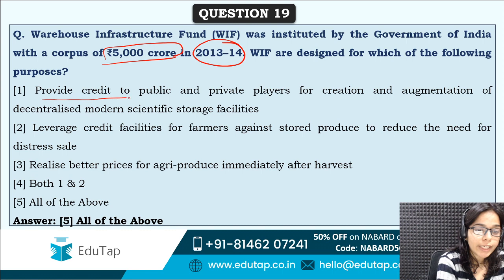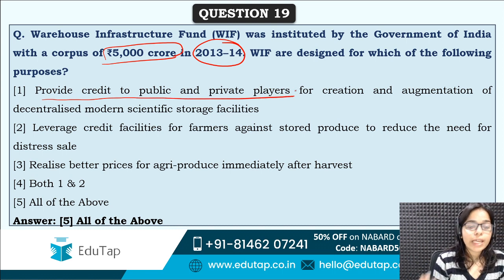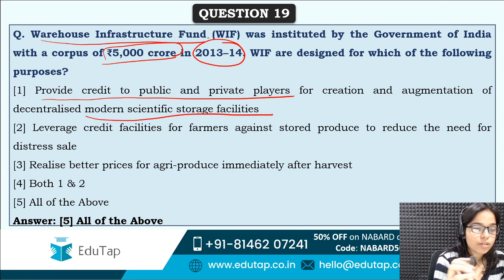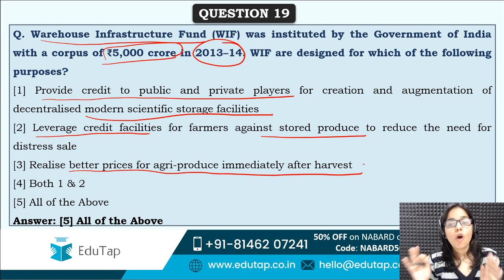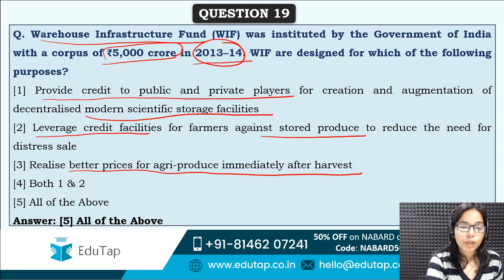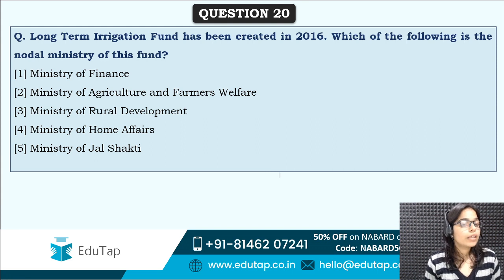So to provide credit to public as well as private players for creation as well as for augmentation of modern scientific storage facilities. So Warehouse Infrastructure Fund is to provide facilities for modern scientific storage, leverage credit facilities for farmers against stored produce, realize better prices for agri produce immediately after harvest. So these are the main objectives because of which this particular fund was established in 2013-14 with a corpus of 5,000 crore rupees.